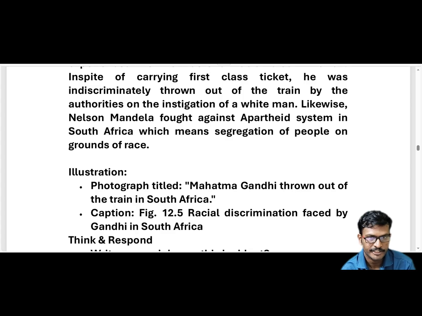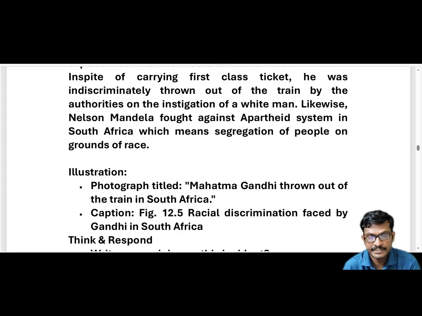Have you observed that picture? Gandhiji was thrown out of the train in South Africa. It is Figure 12.5, and there is a caption also: racial discrimination faced by Gandhiji in South Africa. So this is all about this picture explanation.